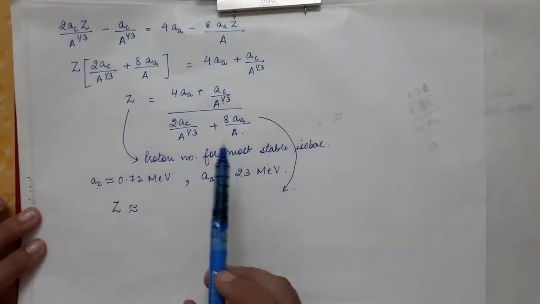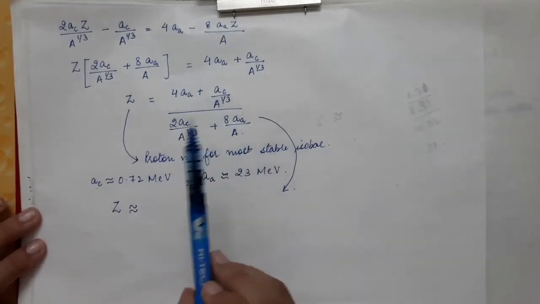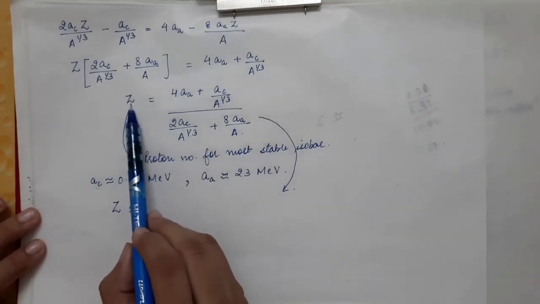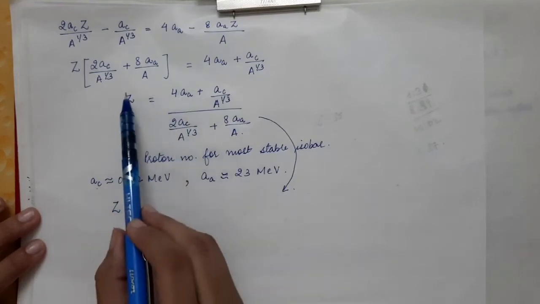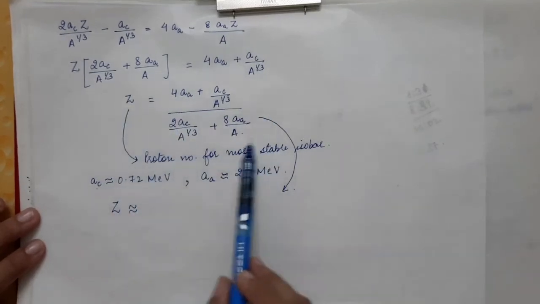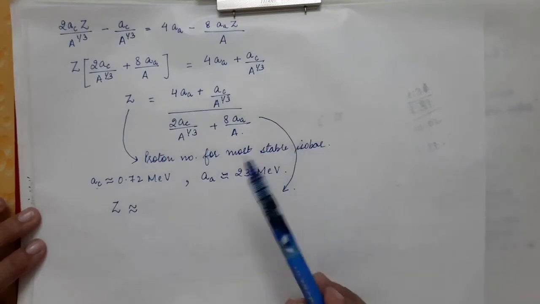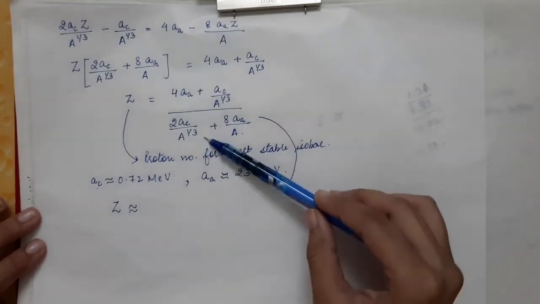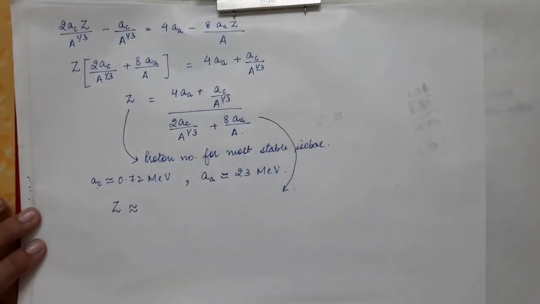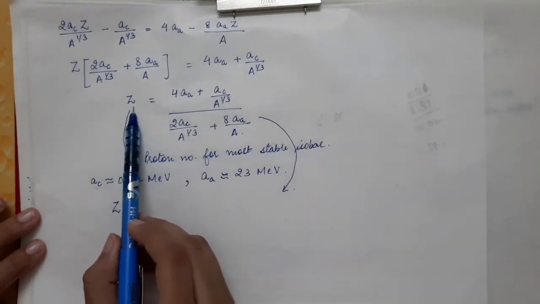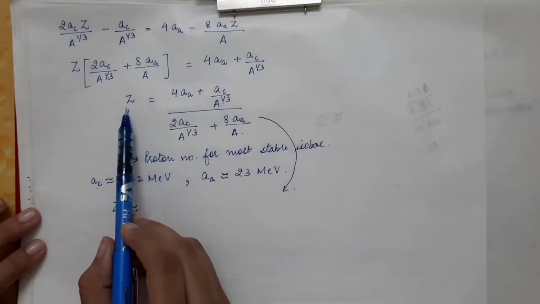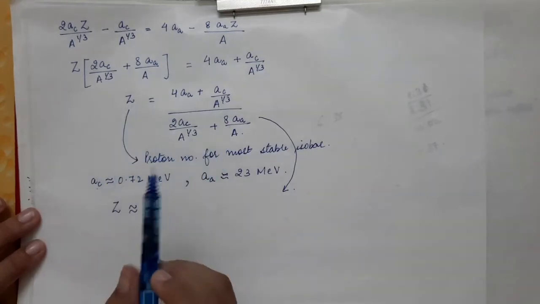So in the question paper, if they ask you to derive the expression for the proton number for the most stable isobar, you can just finish the derivation at this particular point, and the further derivation is for the numerical purposes, when you have to find the exact number of the protons which make the most stable isobar.